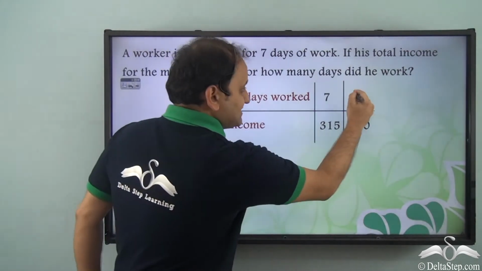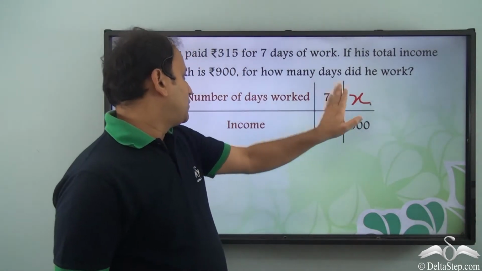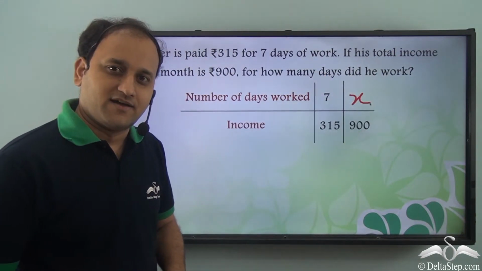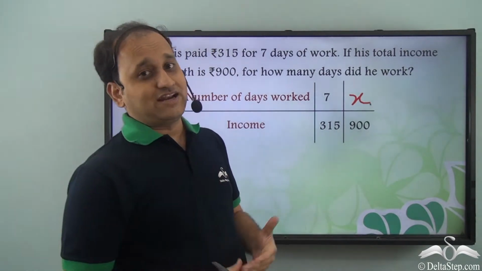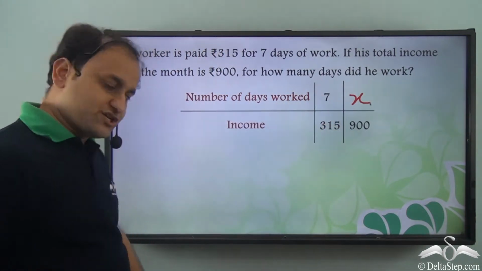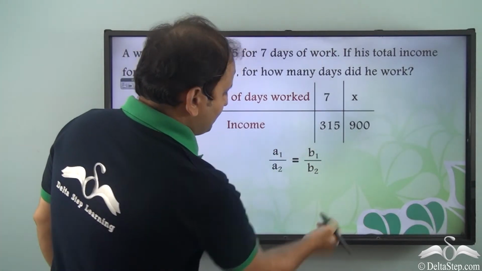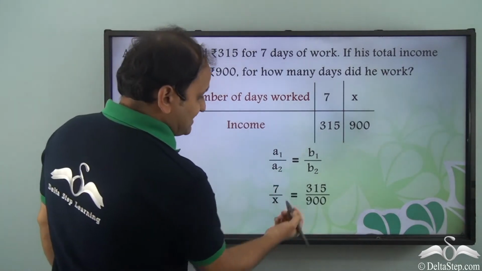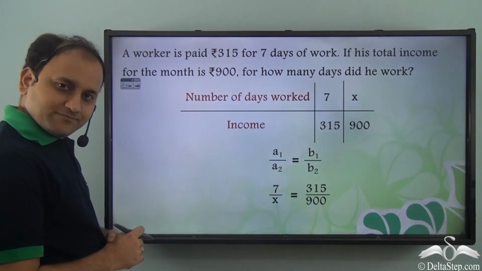Let's assume it is X. Well, we'll have to first of all apply the formula for direct variation, because we know that these values are showing direct variation. So A1 by A2 is equal to B1 by B2. So this will be 7 by X is equal to 315 by 900.